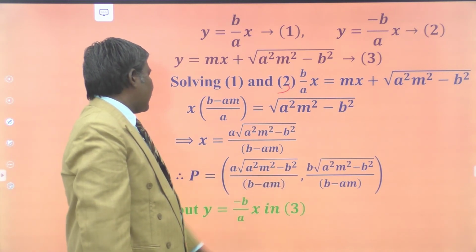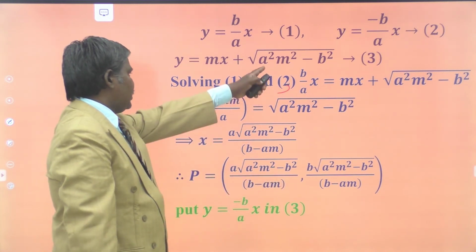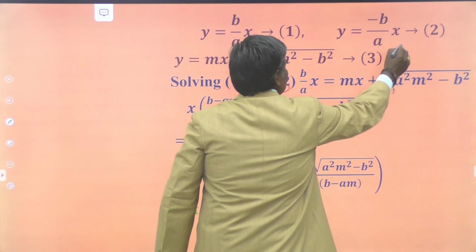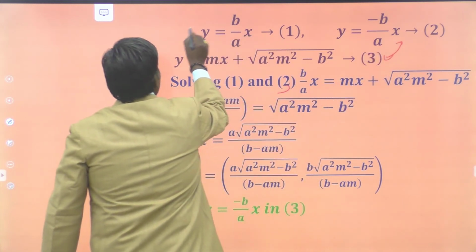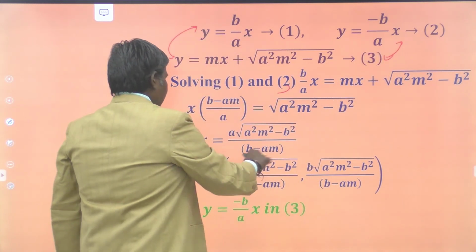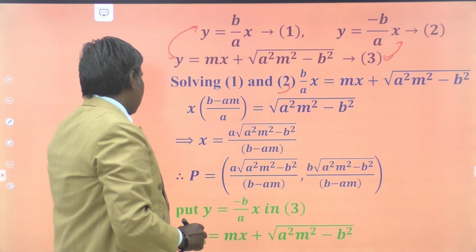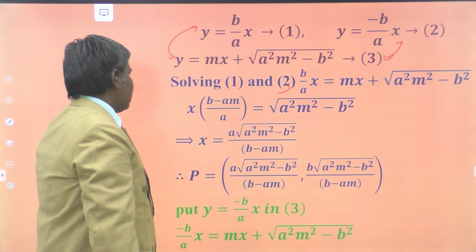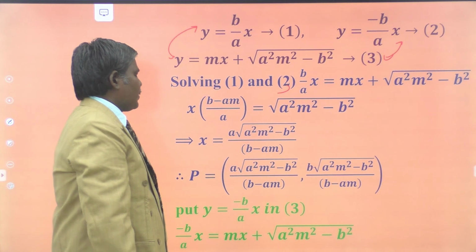Put y is equal to minus b by a x in the third equation. That means we are solving these two now. Already we solved the other two equations and obtained the point P. Again we solve them. We get minus b by a into x is equal to mx plus root of a square m square minus b square.